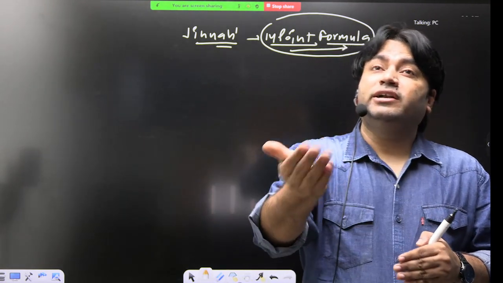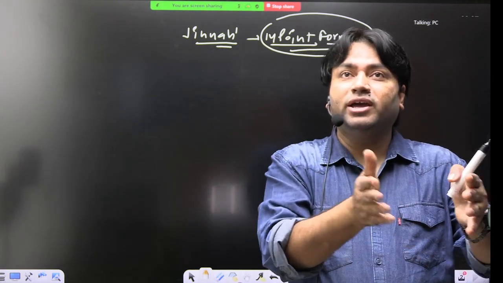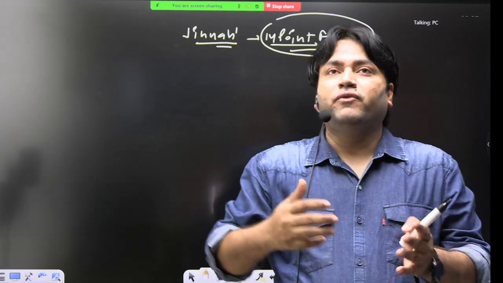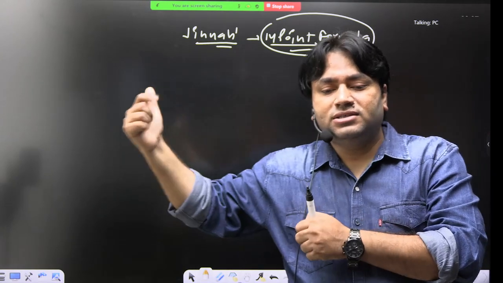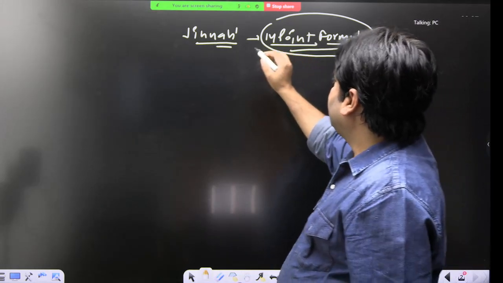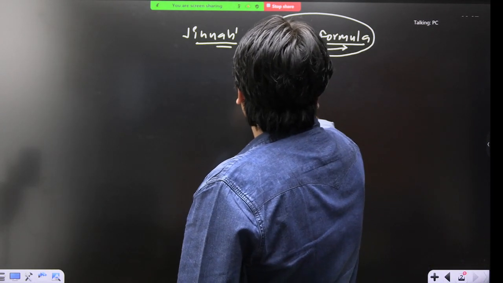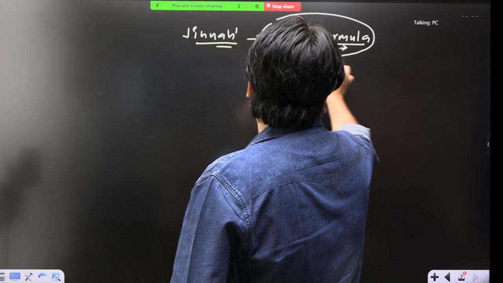Which kind of freedom does the Indian National Congress want? That is the Nehru report. Which kind of freedom and independence Jinnah wants? That is Jinnah's 14-point formula. That's all there is to it.